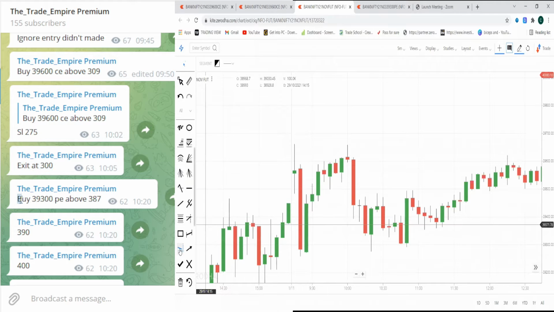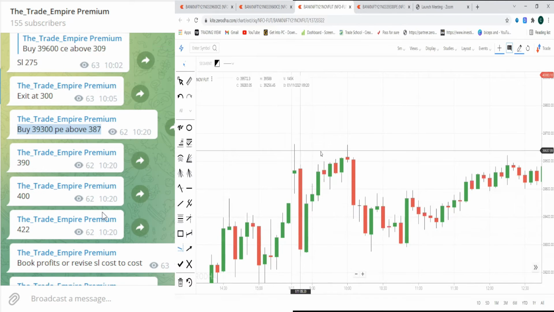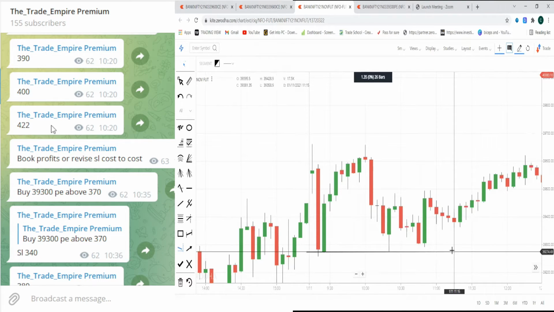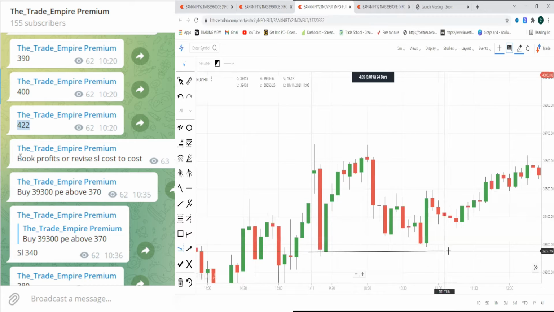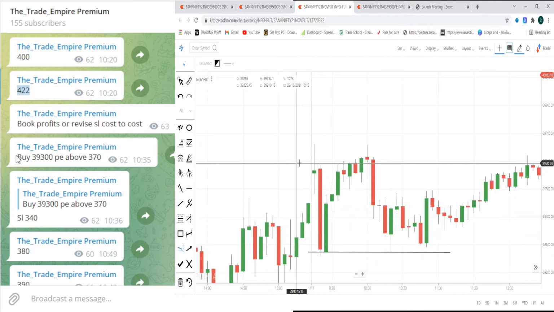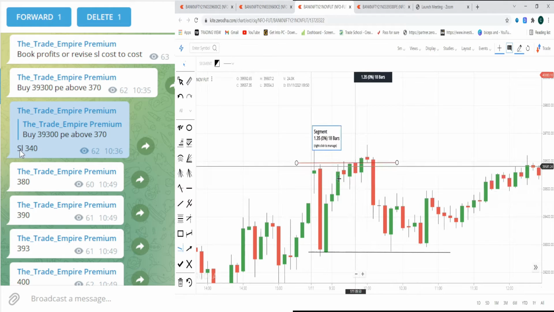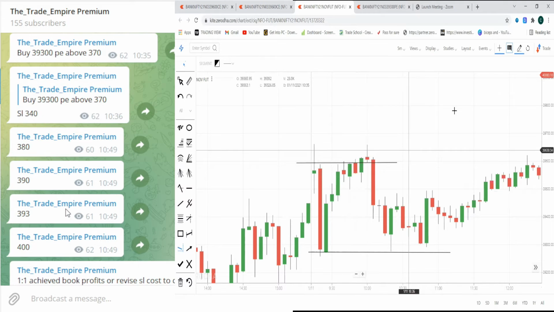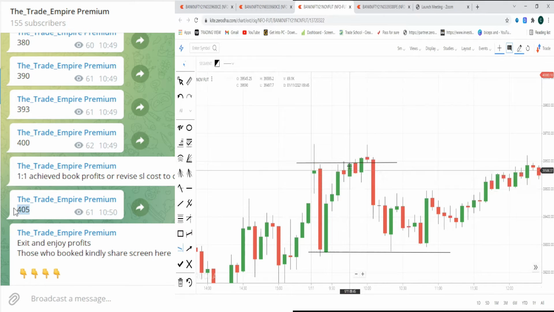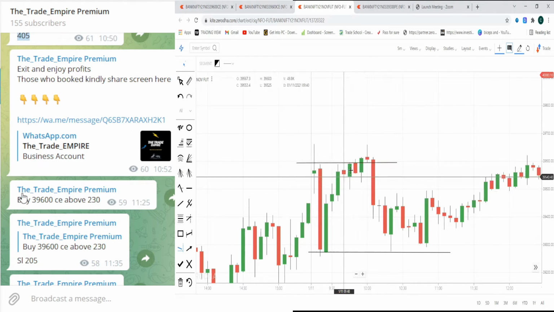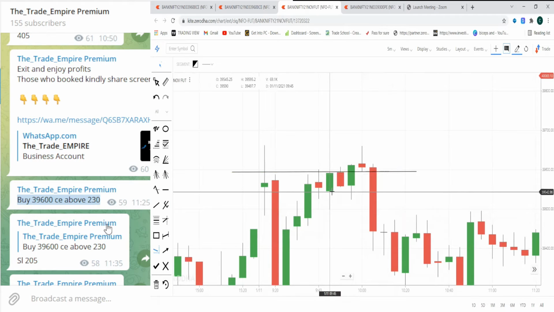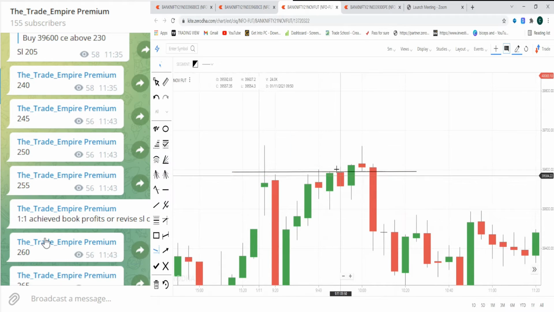The reason for taking this trade is Bank Nifty has created support at this particular point and it started moving towards a resistance. So here lies a resistance of Bank Nifty. Based on this, I updated this trade. Exactly at the resistance level, it has formed one bullish candle with a strong close. So based on this, I updated my first trade.